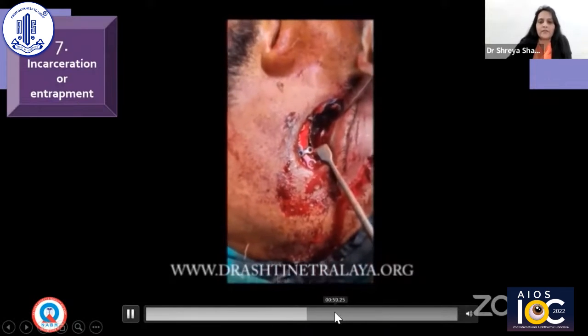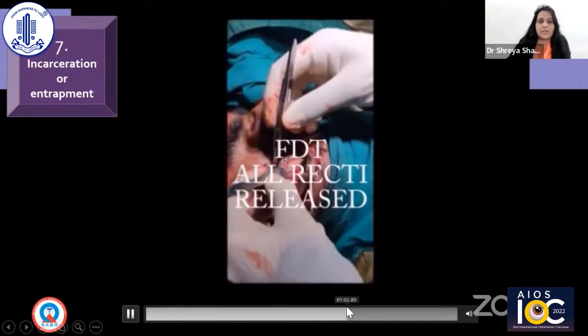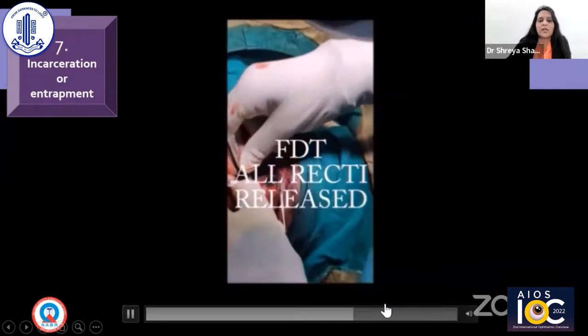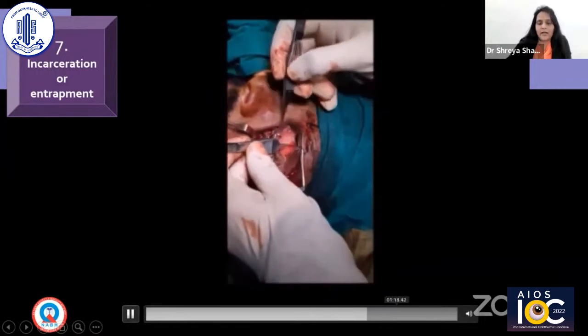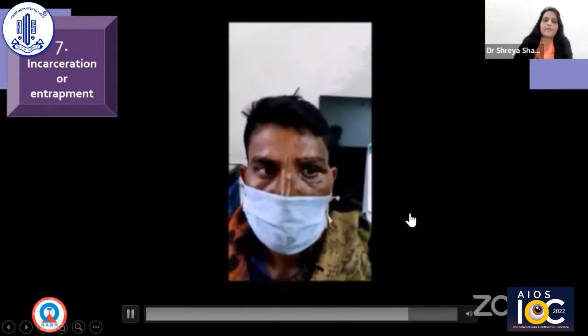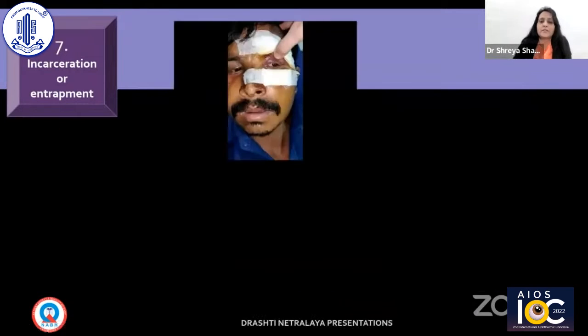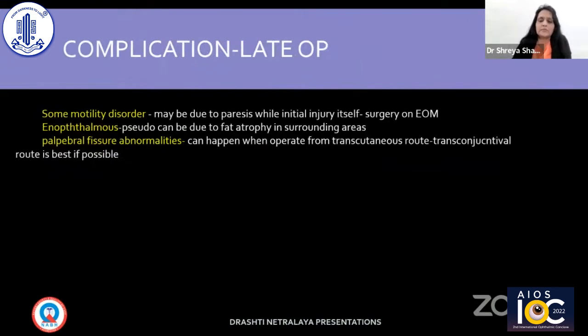Once you do that, we need to do the force duction test. In this patient, we can say the force duction test is still positive. So again and again, readjust the implant and do not stop until the force duction test is negative. This is the post-operative video. These are intraoperative pictures and the patient gained the movements. The nasal route also can be used.